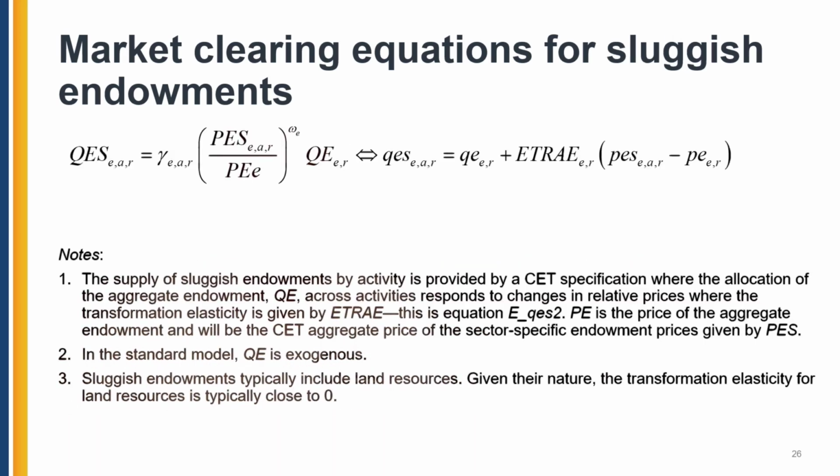The market clearing equations for sluggish endowments are represented here. On the left-hand side, we have values, and on the right-hand side, we have the percentage change form. The supply of sluggish endowments by activity is provided by this CET specification, constant elasticity of transformation, where the allocation of the aggregate endowment QE across activities responds to changes in relative prices and the elasticity given by ETRAE. This is equation E_QES2 in the model. In the standard model, QE is typically exogenous, and the sluggish endowment is typically land resources. Given their nature, the transformation elasticity of land resources is typically close to zero.